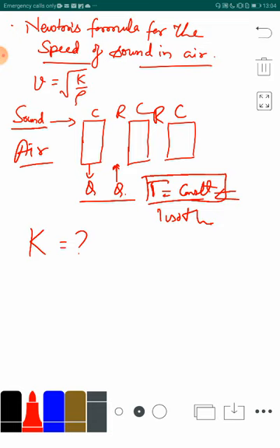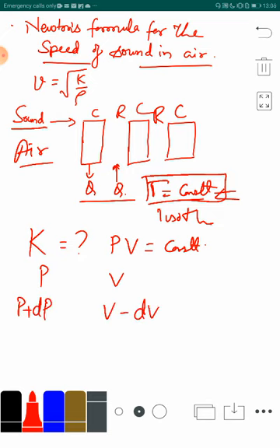And for an isothermal process, we know that PV is equal to constant. Suppose that initially pressure is P and the volume is V. Then pressure changes to P plus dP and volume changes to V minus dV. When volume decreases by dV and pressure increases by dP, that means Boyle's law at constant temperature, an isothermal process. So Boyle's law is applicable here.